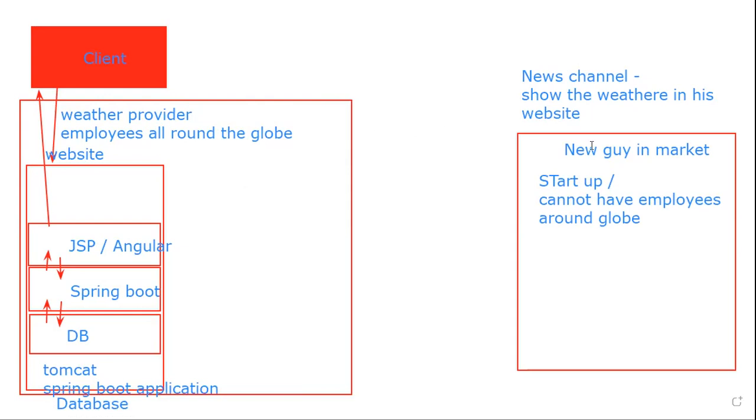So what he will do, he cannot employ the customer. So he is going to approach this guy who is a leader. He will tell, hey, I am a news channel. I want the weather information to be scrolled in my channel. I'll use the weather information, but I cannot employ the, one second, have I started the recording?